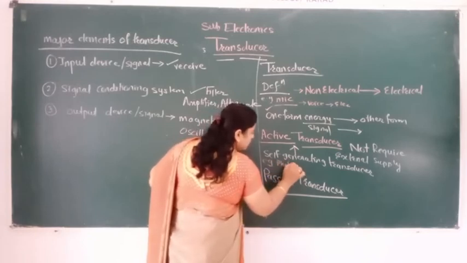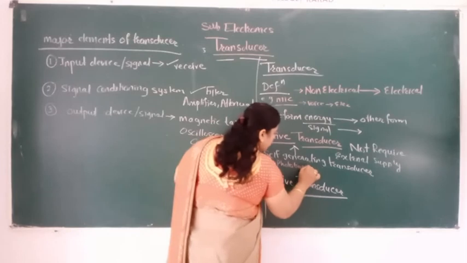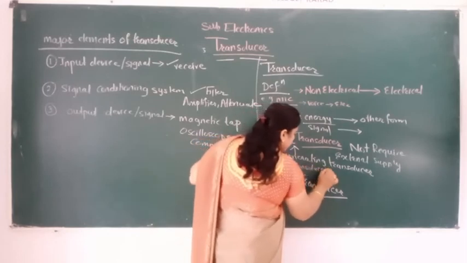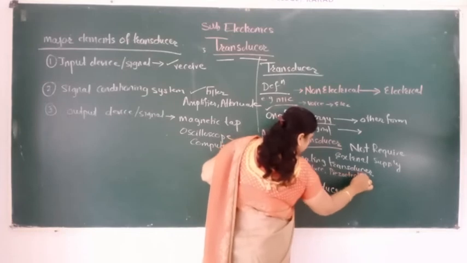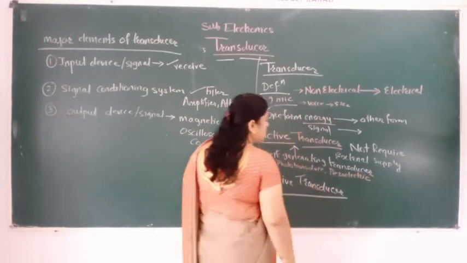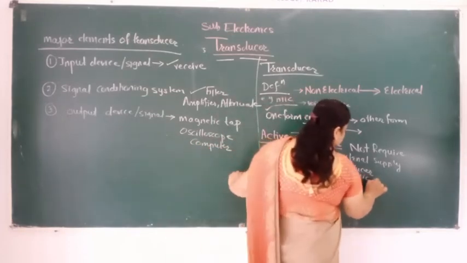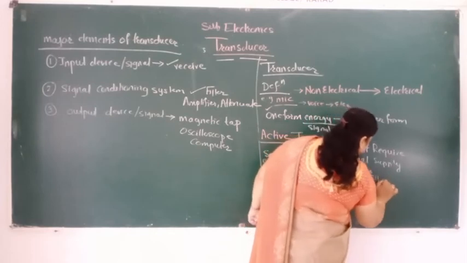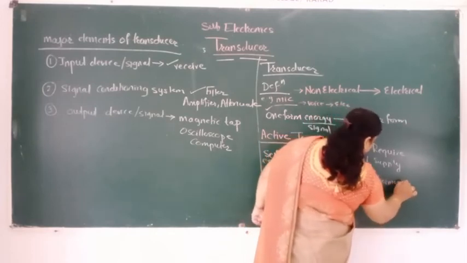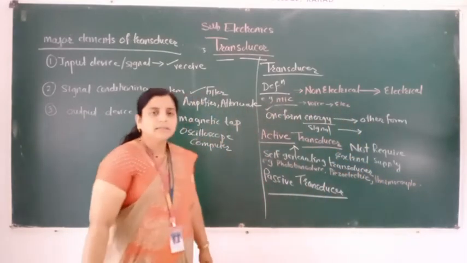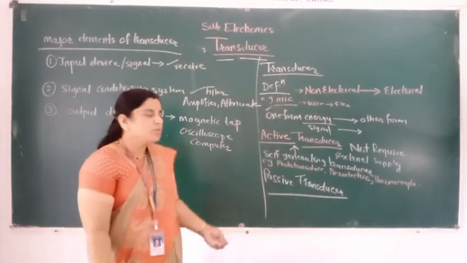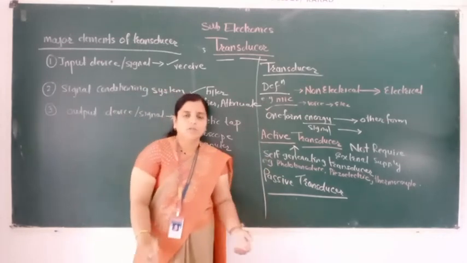Photo transducer. It may be piezoelectric transducer, or it may be thermocouple transducer. These are the examples of the active transducer. Once you know the active transducer, automatically you know the passive transducer.